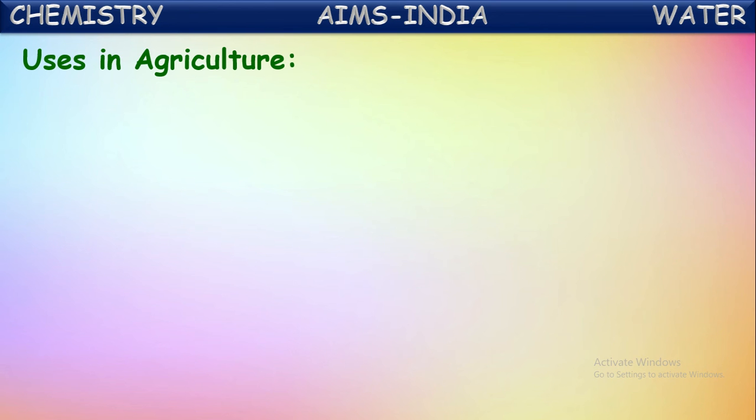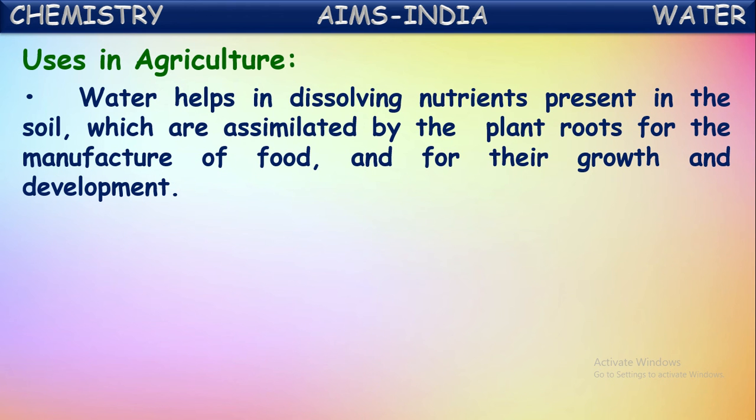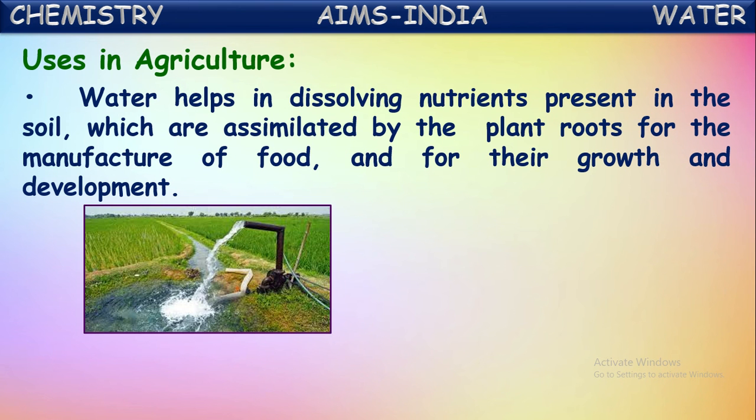Next, the uses of water in agriculture. Water helps in dissolving nutrients present in the soil, which are assimilated by the plant roots for the manufacturing of food. The water dissolves nutrients in the soil, and this water is taken up by the plants through their roots and used in the manufacturing of food and for their growth and development. In that way, water helps the plants take nutrients from the soil.